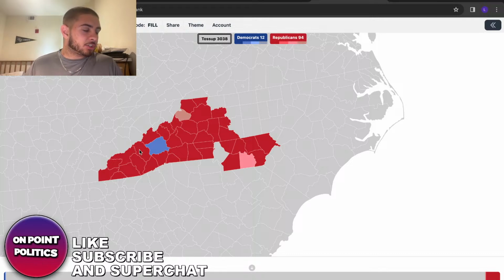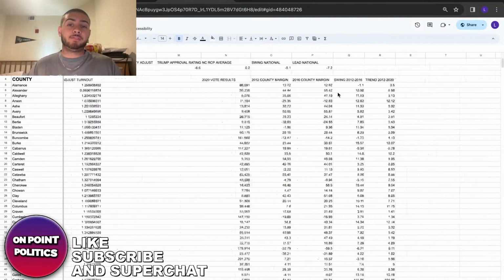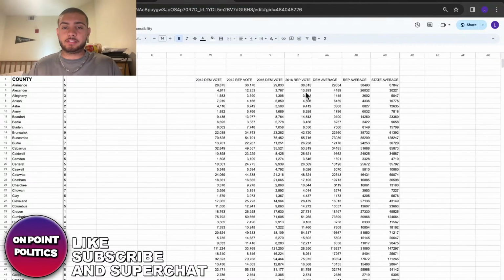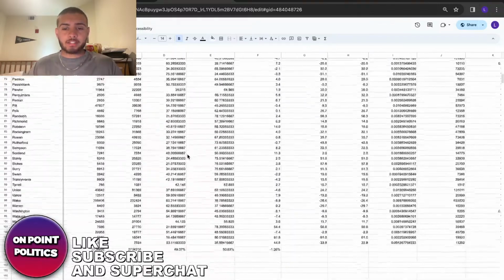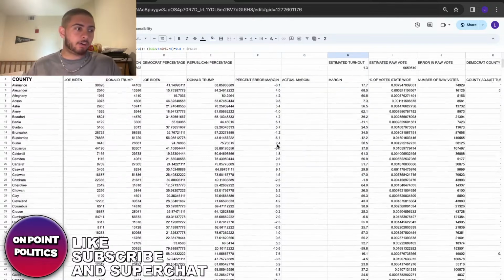Just curious, does your model factor trends before 2016? It does, because I had to create the state model for the 2020 election, and that involves the 2012 numbers as well as the vote amounts, and then it ends up correcting itself to the 2020 margin, which Trump did win by 1.26. That's the exact margin he won it by. So I'm going off a model that is corrected to be accurate to the last election to then use on this one, because there'd be no point in using this if I can't show you I at least tried to link it to some sort of reliability or accuracy. That's the problem.